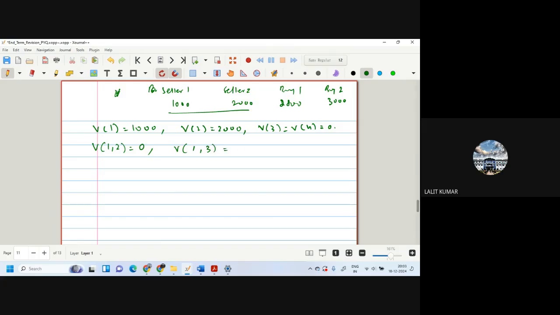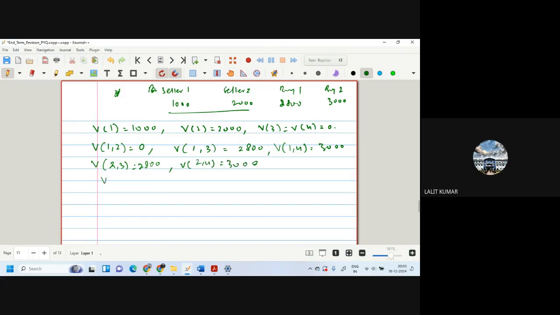V13 is equal to 2,800. Yes. V14 is equal to 3,000. V23 is equal to 2,800. V24 is equal to 3,000.